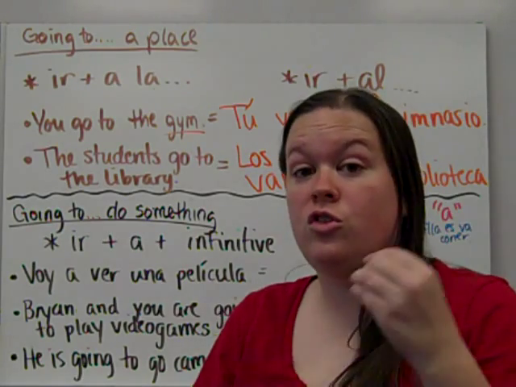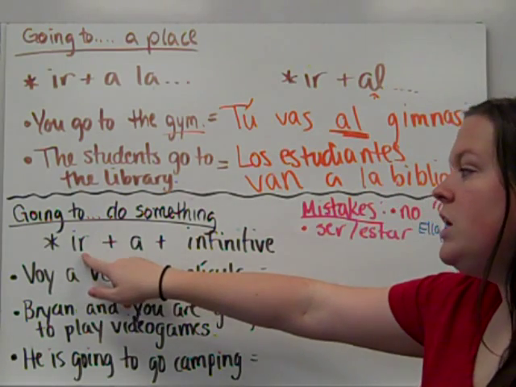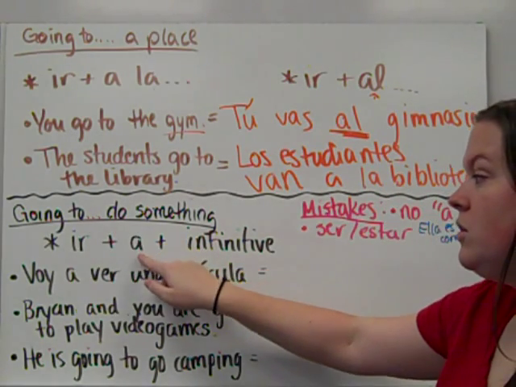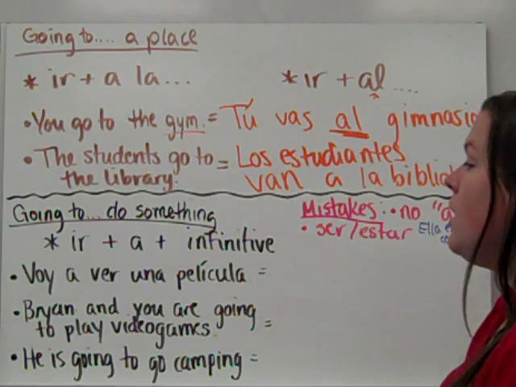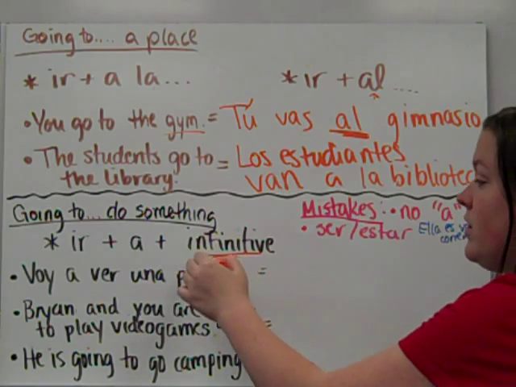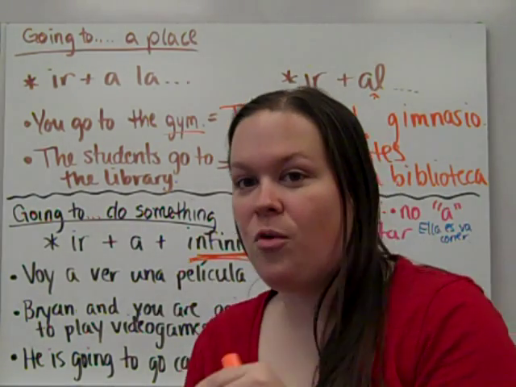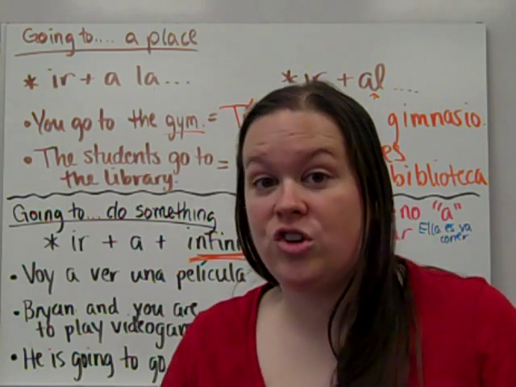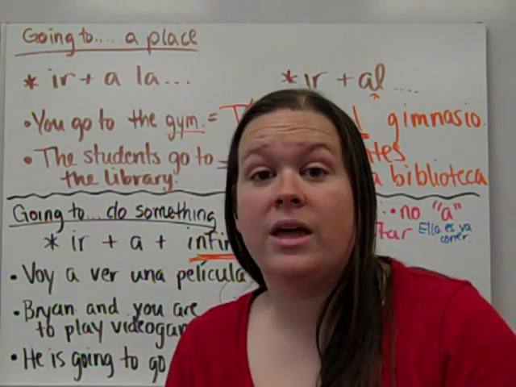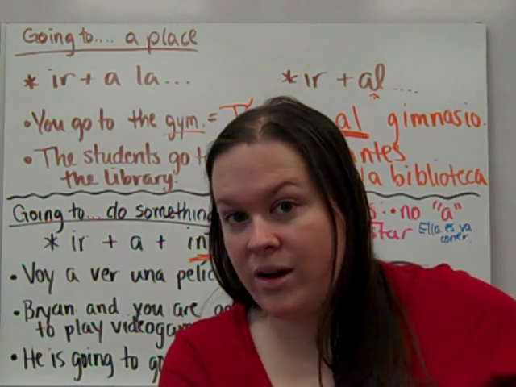Now, if you are going to do something, you need a different formula. You still need your ir, going, and you still need your to. But whatever you're going to do, you add that verb afterwards in infinitive. Infinitive means the form of that verb has not changed. Since you're not doing it, the action in that sentence is that you are going to do whatever.